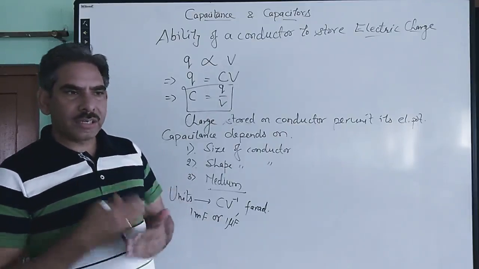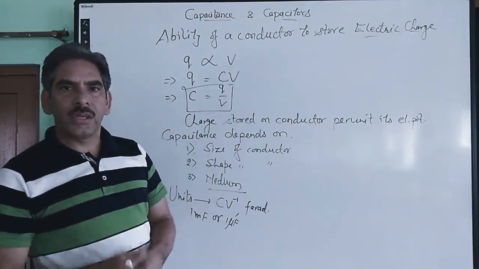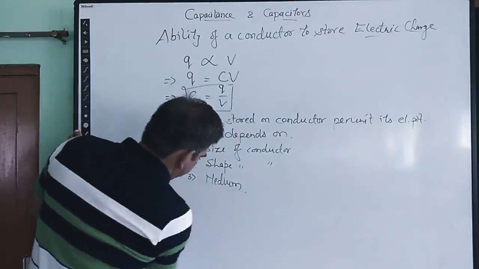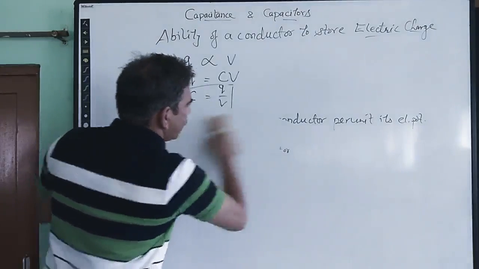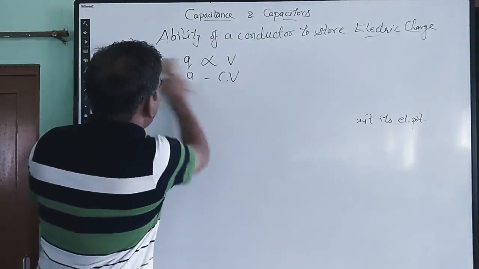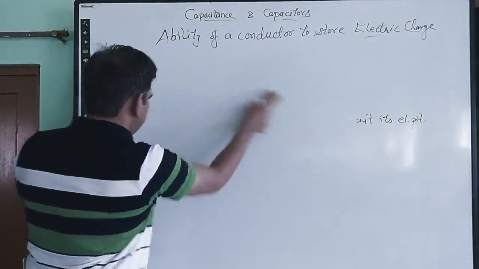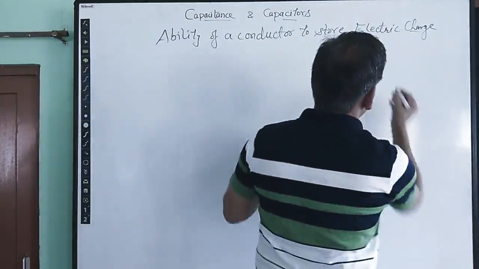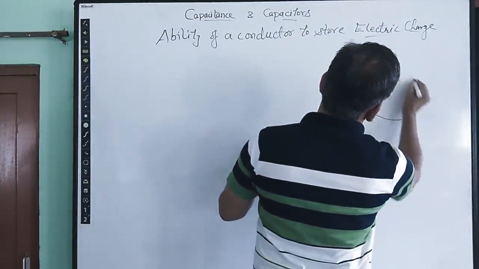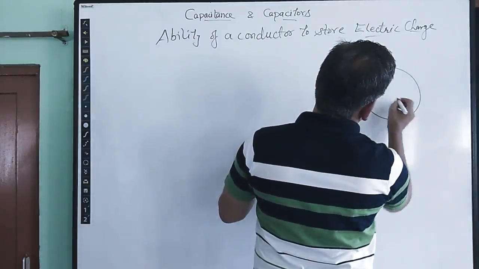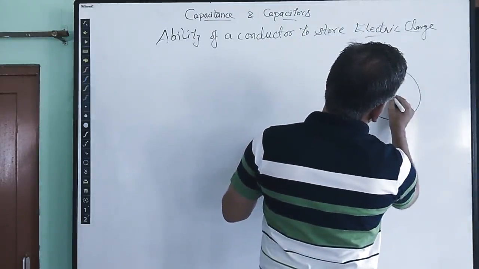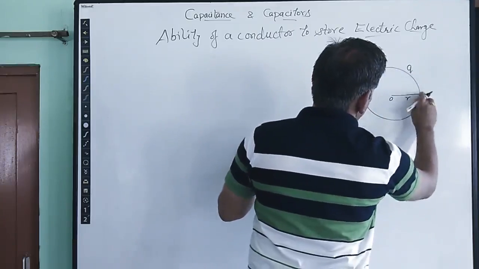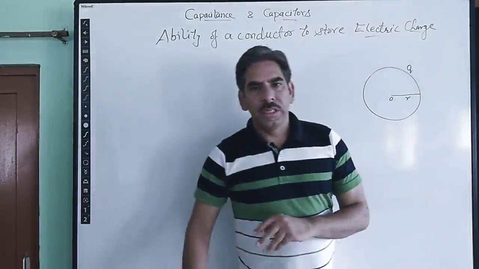We can now discuss the capacitance of a spherical conductor for the first case. Let us take that. So suppose that we have a metallic spherical conductor having some charge Q. So here is a metallic spherical conductor having radius R and charge Q, which is stored in the conductor.